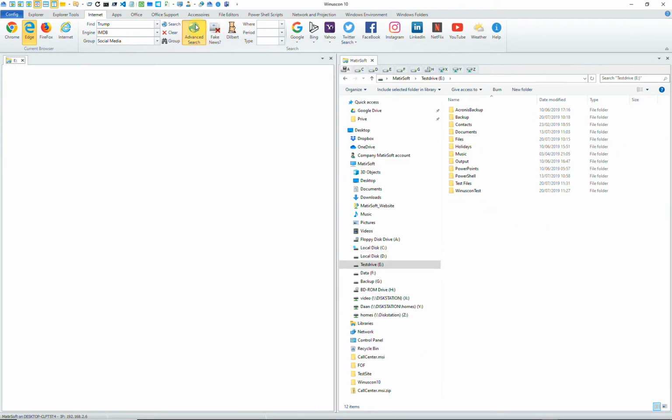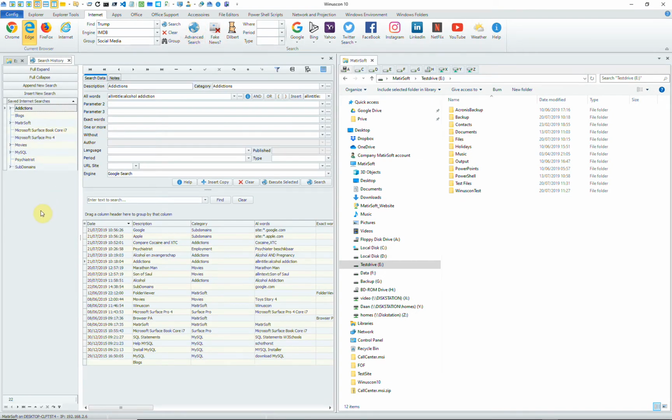Next we'll show you how to use the Advanced Search panel. Open it by clicking on Advanced Search, and you can save your searches in the database. Here we have a saved search for the Apple and Google domains. We use the advanced parameters, for instance site. Select site, click on insert and add the wildcard .apple.com to search for all the subdomains of Apple without www and news. Now there's no need to use any time parameter here, so we will delete the time parameter and we'll use the Google search engine.